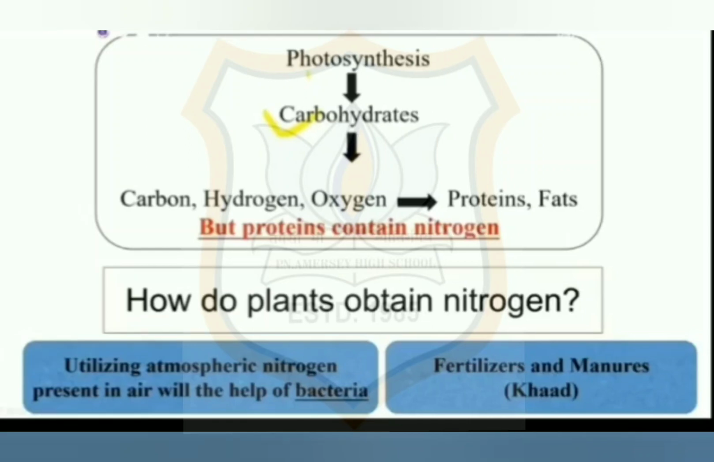Also, you might have seen farmers adding fertilizers and manures rich in nitrogen to the soil. In this way, the plants fulfill their requirements of nitrogen along with the other constituents. Plants can then synthesize protein and vitamins.